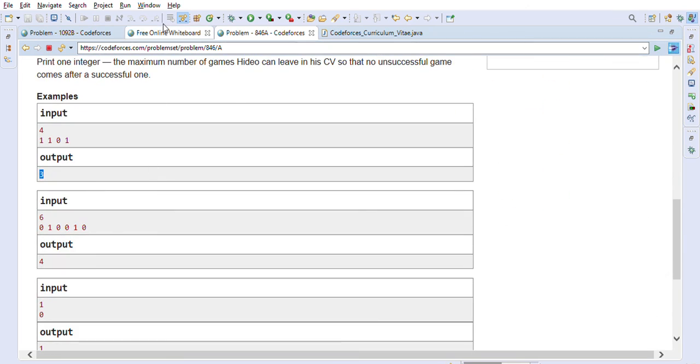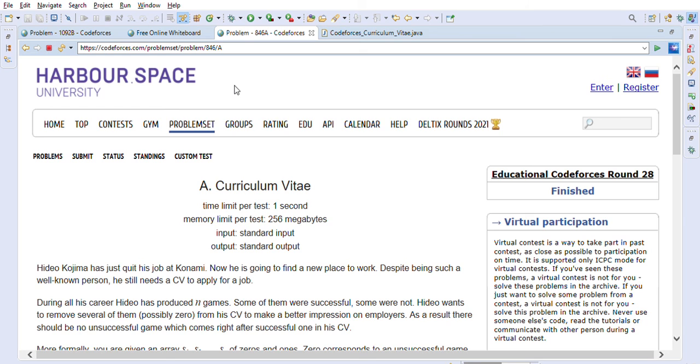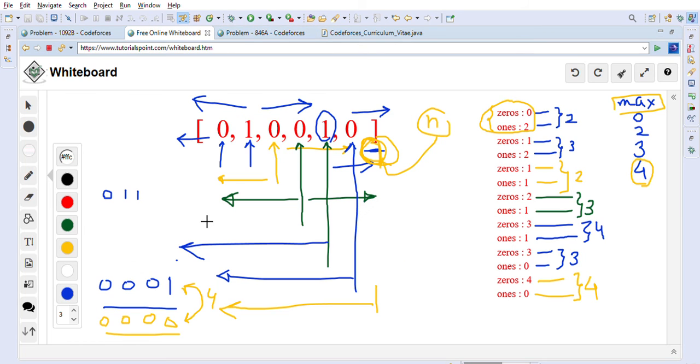So this is the way we can solve this Codeforces problem. I think I already explained in detail with this example how we develop the logic and algorithm to solve this problem, including that we always keep checking values on the left side zeros and right side ones, including that index, and we'll keep track of the maximum value that we have seen.